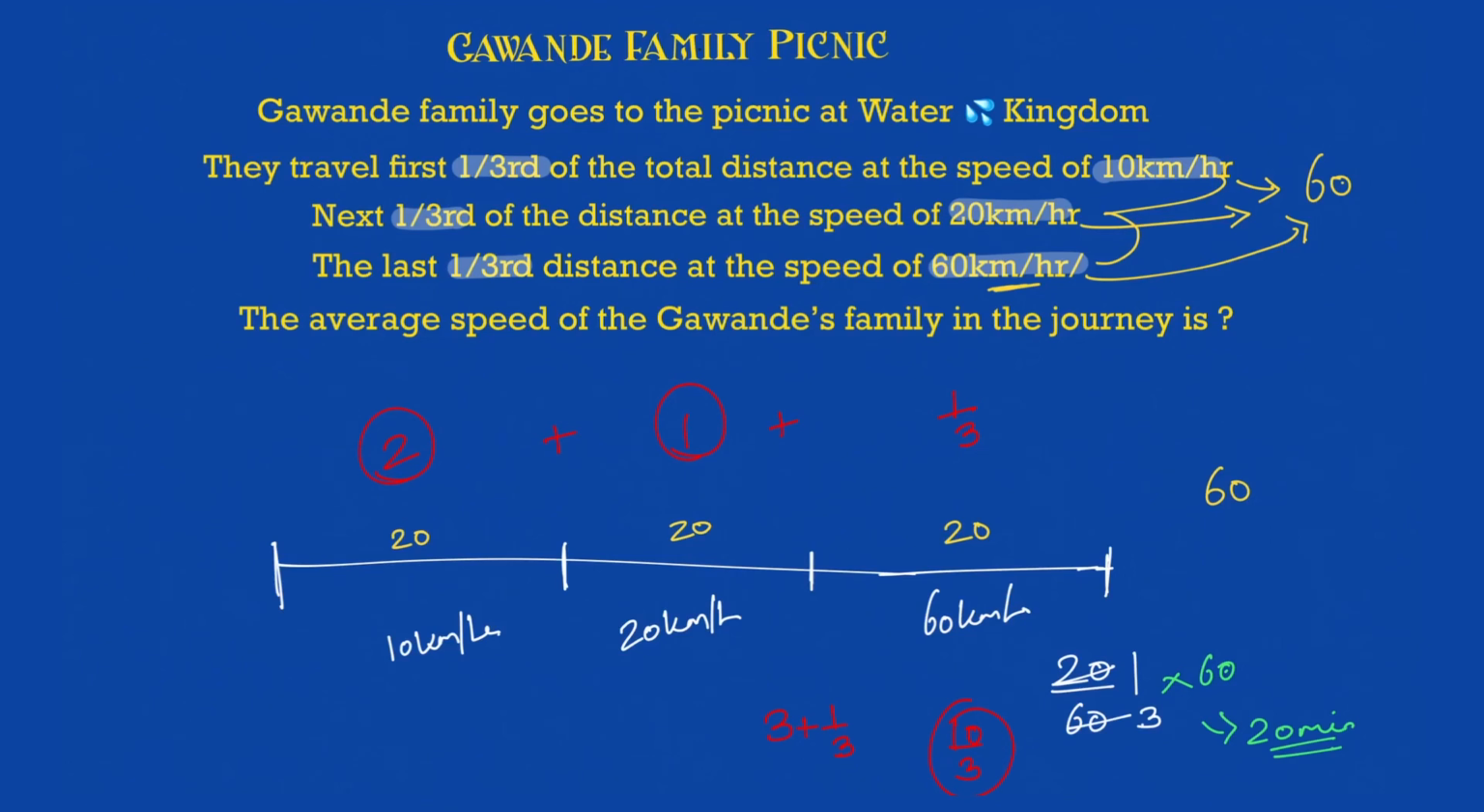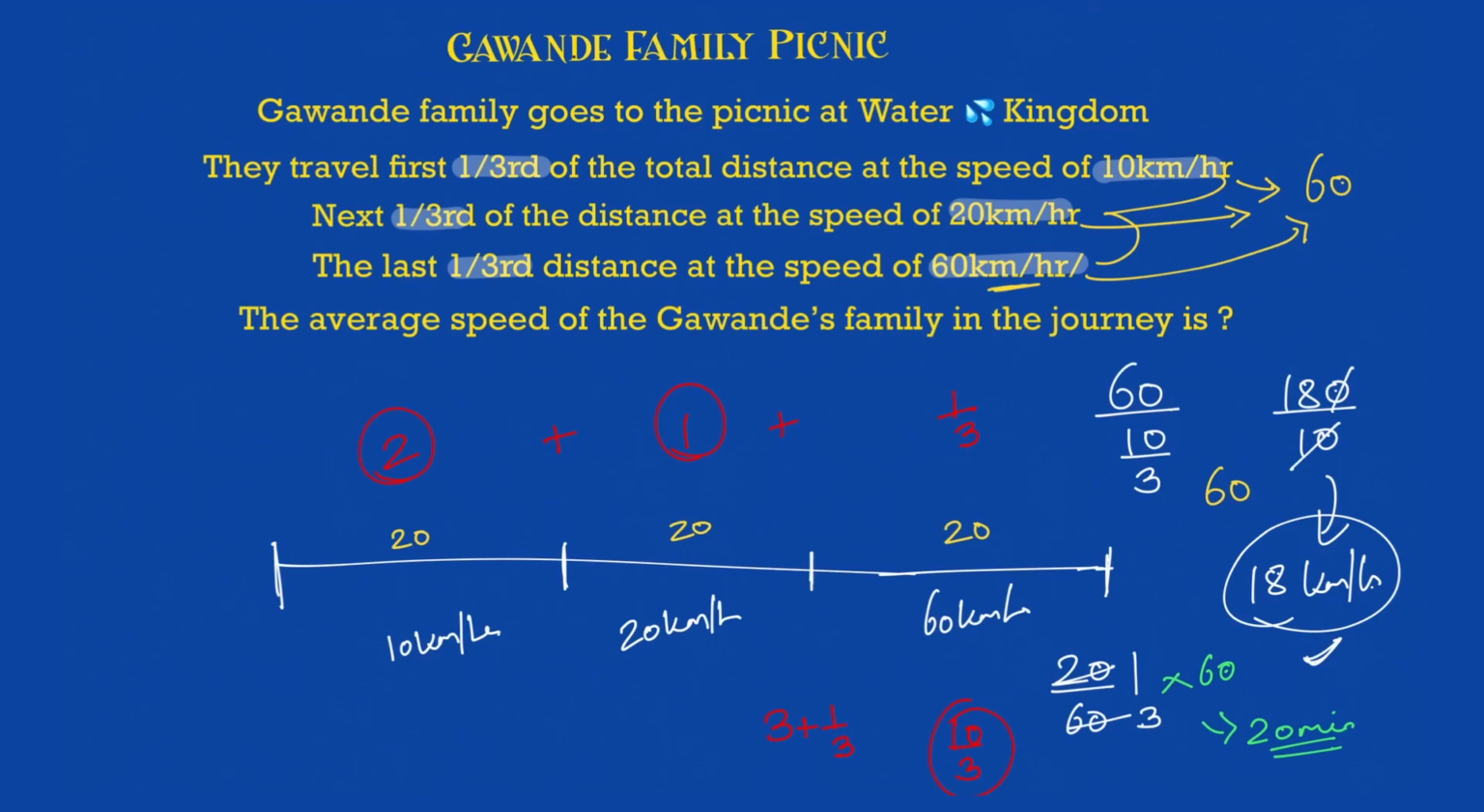Okay, then what will I do? So now I know it's 10 by 3 hours. So what is the total distance traveled? Total distance traveled is 60. Okay, and what is the total time taken to travel a journey of 60? It is nothing but 10 by 3. So this 3 goes up and this becomes 180 by 10. Correct? This gets cancelled. Answer comes out to be 18. That's it. That is your average speed. 18 km per hour is the average speed of Gawande's family in the entire journey. Okay, and that's how you reach that.